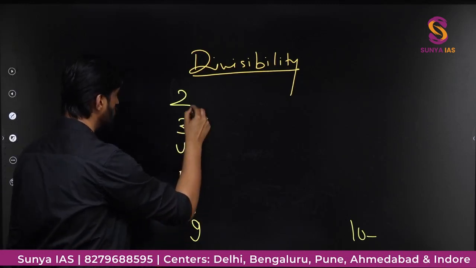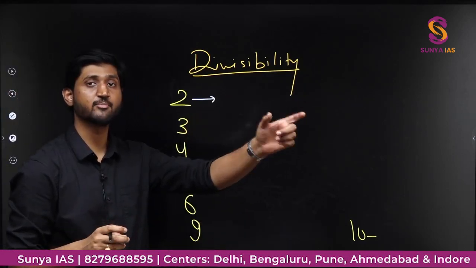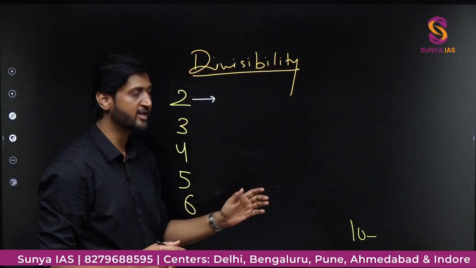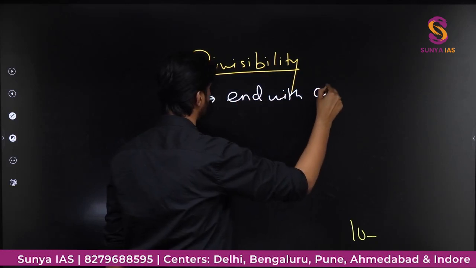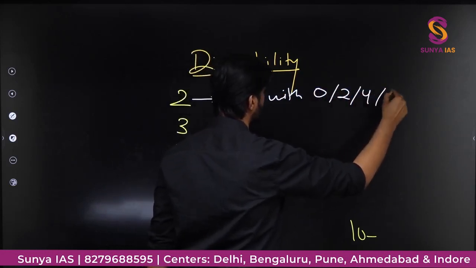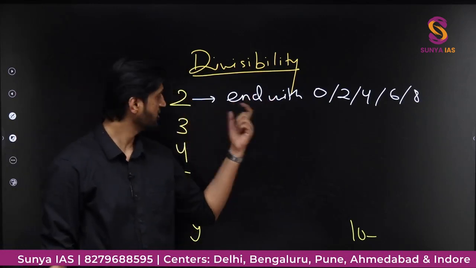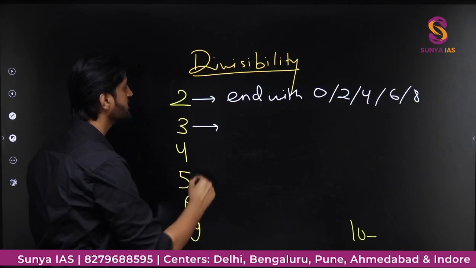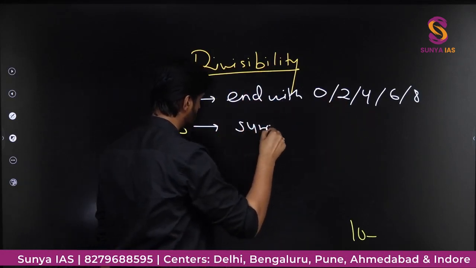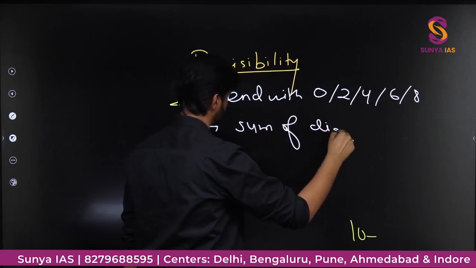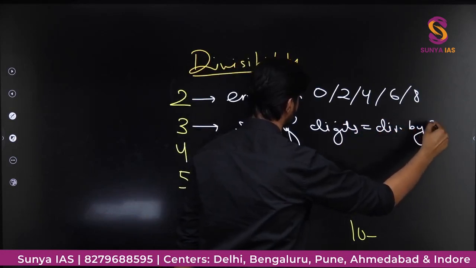If we talk about 2, what is the divisibility criteria of 2? The last digit of that number should be even, that is, it should end with either 0, 2, 4, 6 or 8, right? That is the divisibility criteria of 2. For 3 we have the criteria that the sum of all the digits should be divisible by 3. So the sum of digits is divisible by 3.